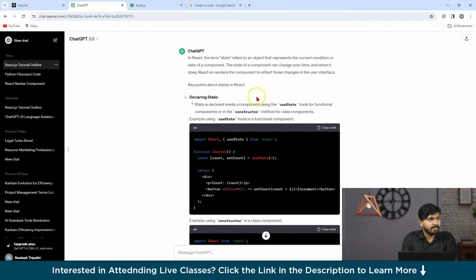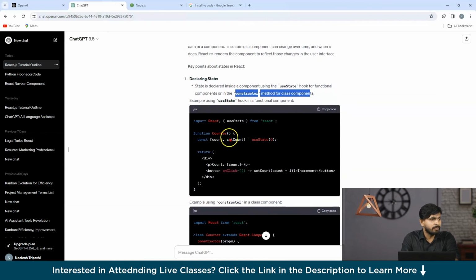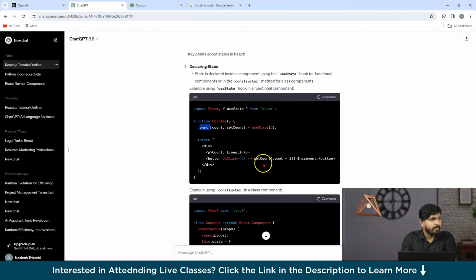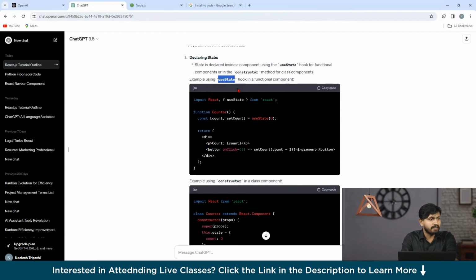State is declared inside the component using the useState hook, and the constructor method for a class component. Very simple, guys. Suppose here for a counter, I'm trying to put state using useState. So for example, const count, setCount, and here I have set the state of count as 0. Now in the paragraph, I have shown the count, and on a button onClick, this count state has been increased to 1. So this is one fundamental example of how you are using the useState hook. And what are basically states?